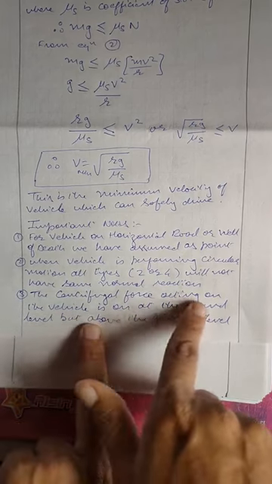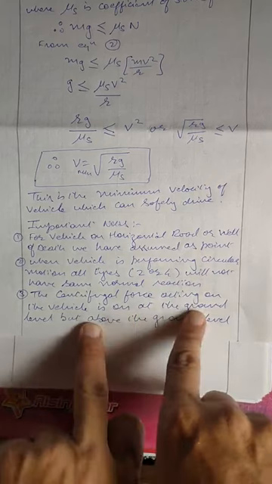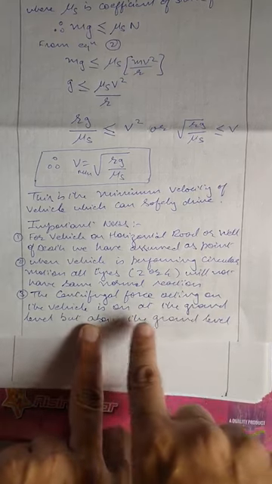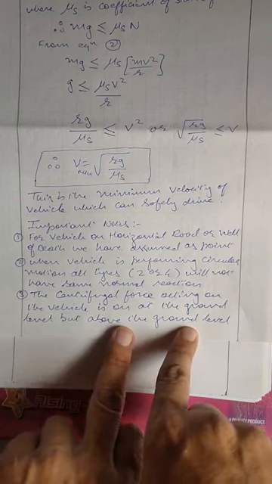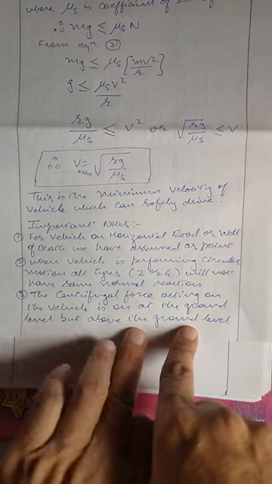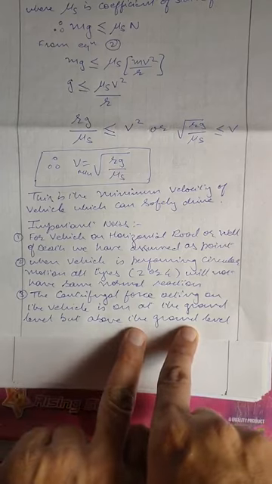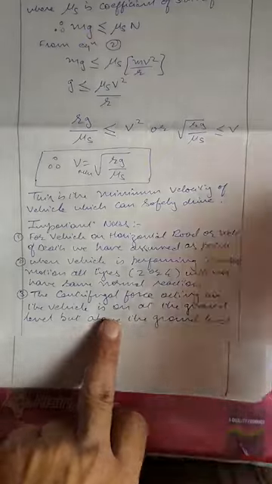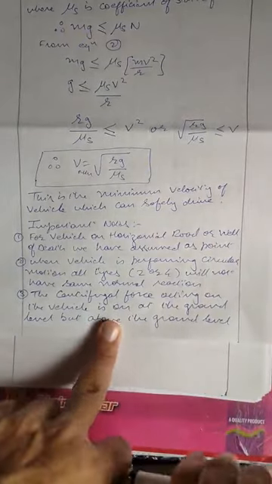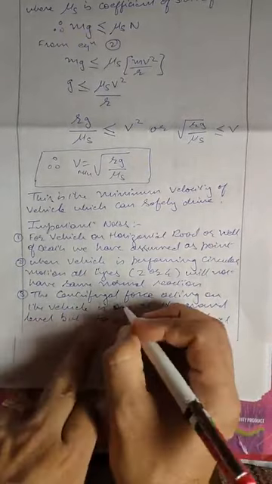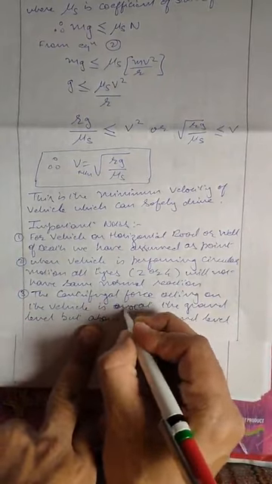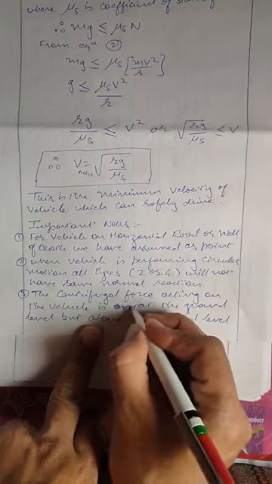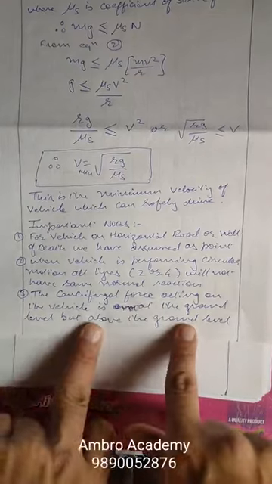Next, the centrifugal force acting on the vehicle is not at the ground level but above the ground level. So please note that the centrifugal force which is acting on the vehicle is not at the ground level but above it.